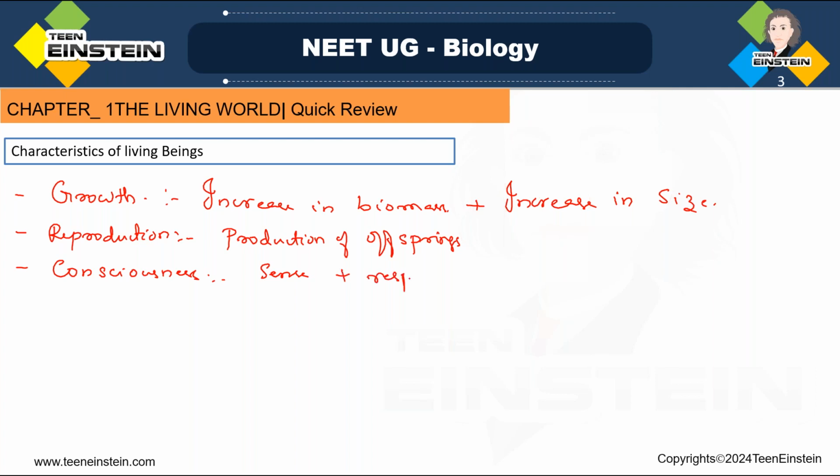Sense plus response ability. Living organisms will be able to sense their surroundings and respond according to the environmental stimuli. That may be chemical stimuli or physical stimuli or biological stimuli, whatever it may be, they'll be able to respond according to that.